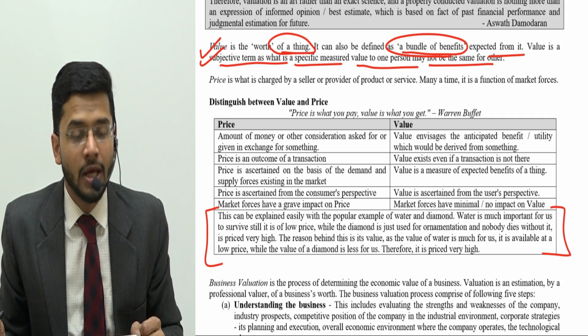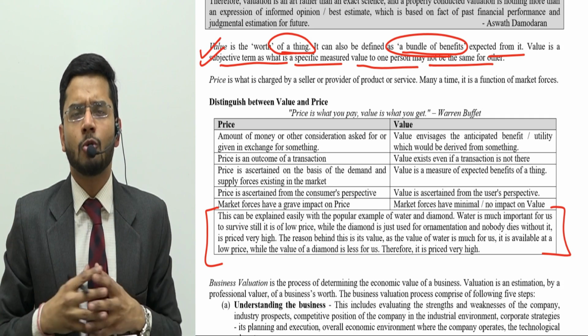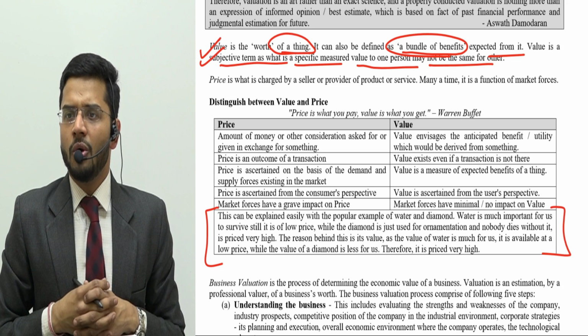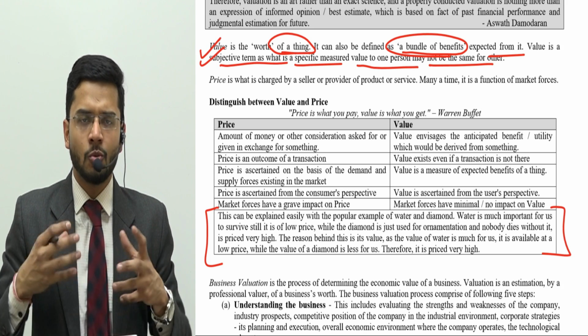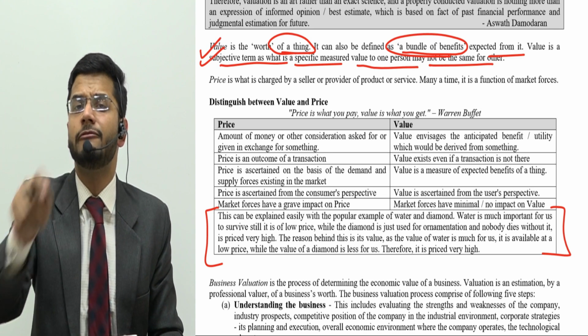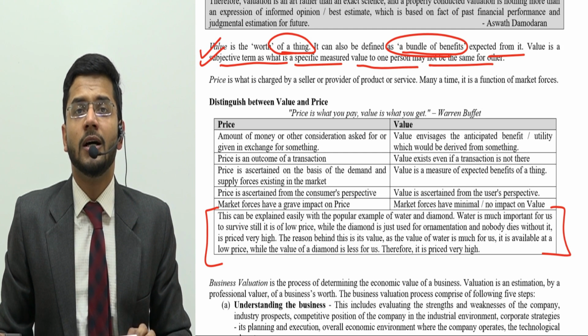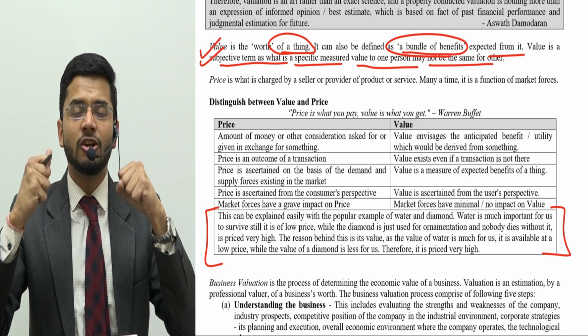I'll give you an example. So there is a place called Kota. Kota is famous for its coaching institutes for engineering. So a coaching institute which wants to purchase a property in Kota might be ready to pay a premium for that property, because coaching institutes know that Kota attracts a lot of engineering students.